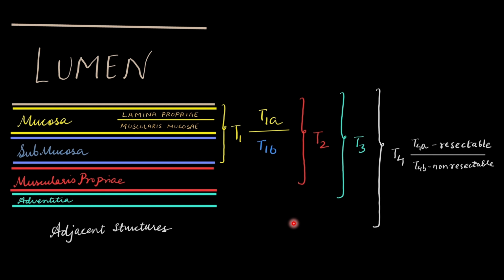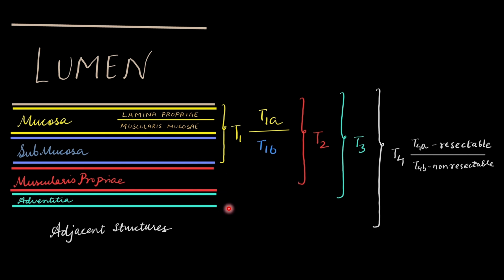So why is it important? Well, this is the simplified version of T staging of esophagus that I have made. So this is the lumen of the esophagus, and from inside to outside we have the mucosa, submucosa, muscularis propria, adventitia, outside which there are adjacent structures like aorta, etc. So mucosa, as we already discussed, is divided into lamina propria and muscularis mucosa. So whenever there is a tumor of the esophagus involving the mucosa and submucosal layer only, then it belongs to T1 stage. If there is invasion into the adjacent muscularis layer also, then it becomes the T2 stage.